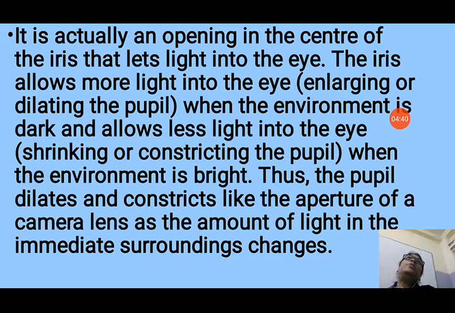So whenever you come from very bright light into a dark room, you cannot see anything, because at that time your pupil becomes very small. After a few seconds, your pupil returns to normal size, so that you can see in the dark room. Like this, it becomes bigger and smaller in size.